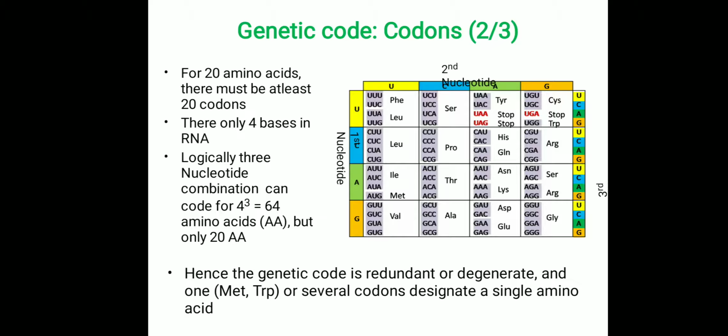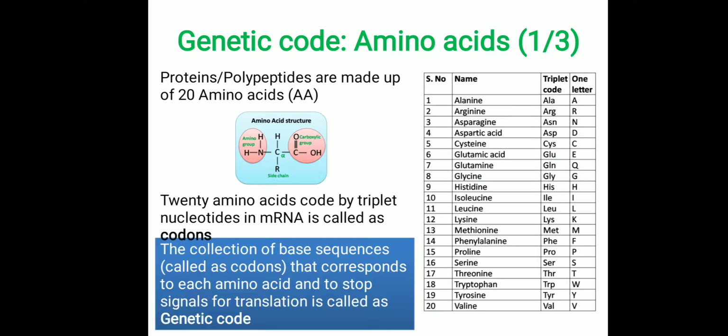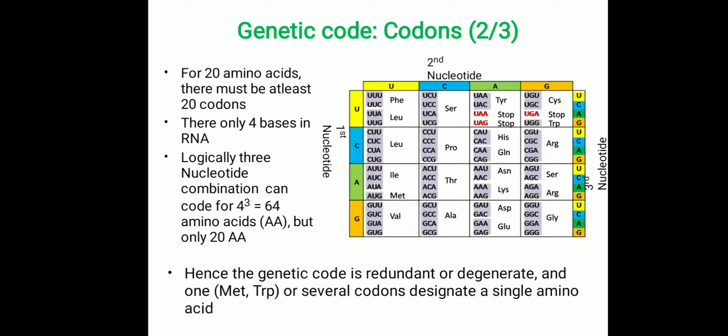To understand further, we can write about the 64 codons, and the 3-letter names of each amino acid are given in this table. To construct this table, you have to make a 4 by 4 column. On the left end, you have to write each nucleotide for one column. So here U, next one is C, A, and G. Likewise, at the top, in all the 4 columns you have to write U, C, A, and G.